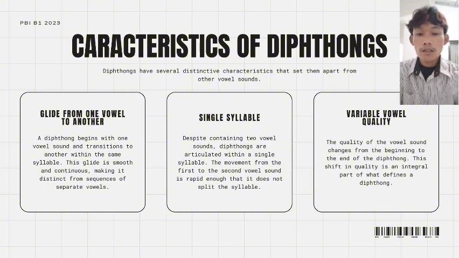And third, change in vowel quality. The quality of the vowel sound changes from beginning to end. This creates a dynamic effect that is characteristic of diphthongs. By understanding these characteristics, we can recognize and produce diphthongs more accurately in everyday speech and formal pronunciation.